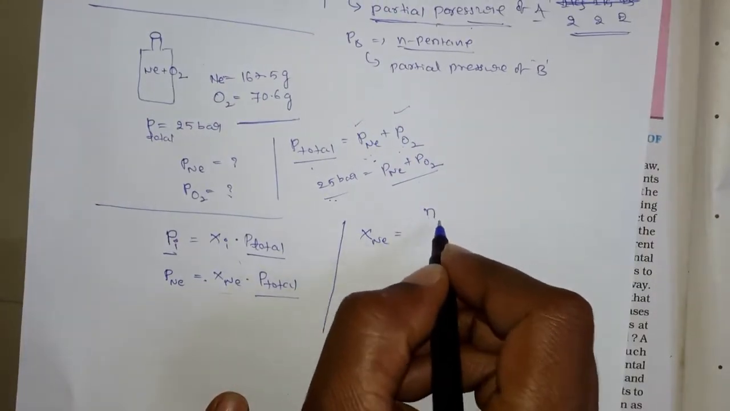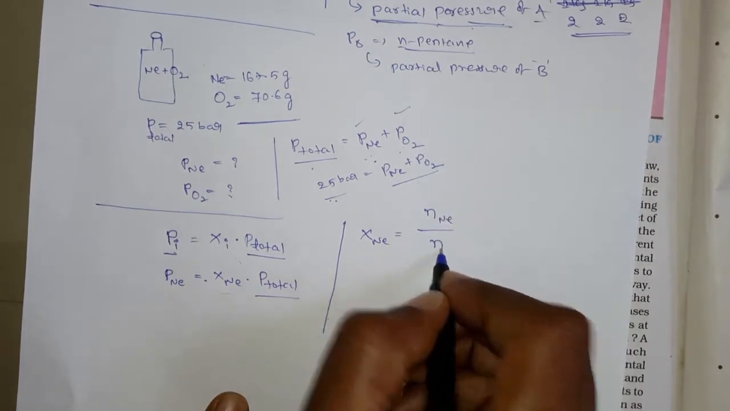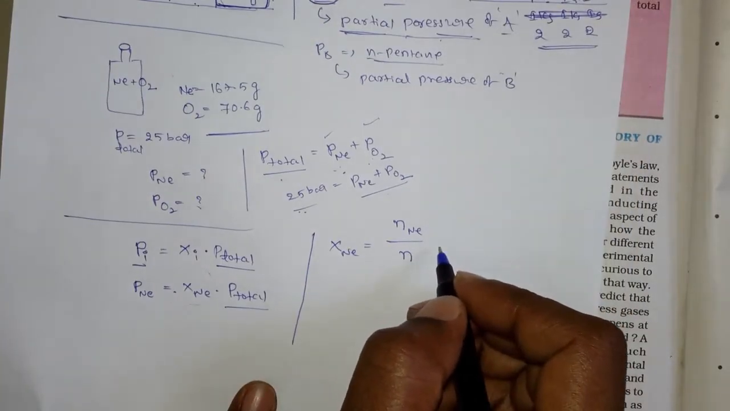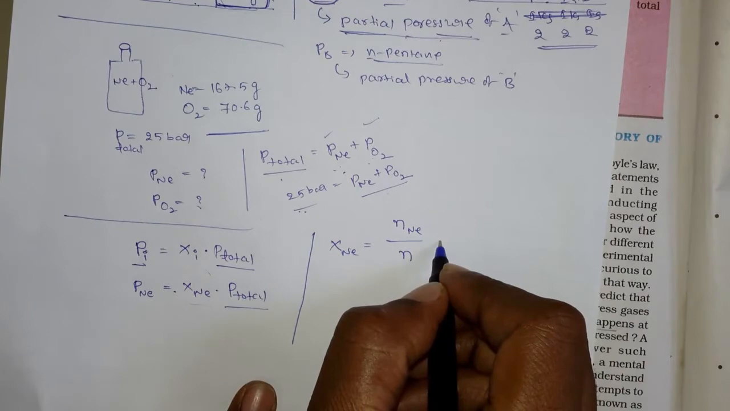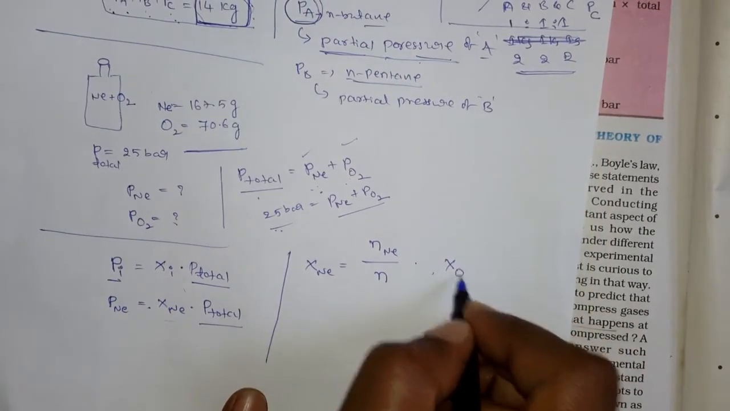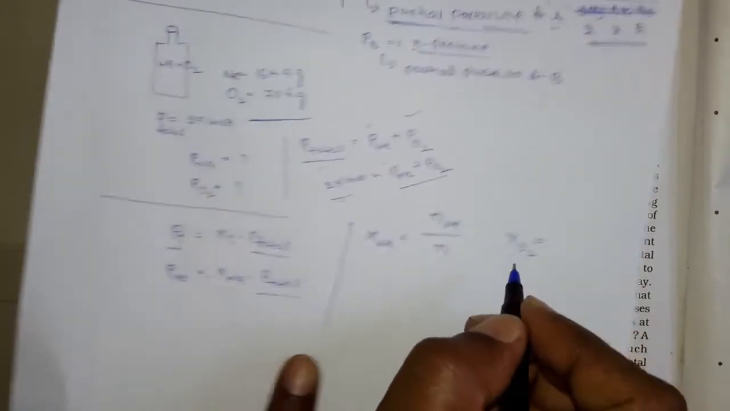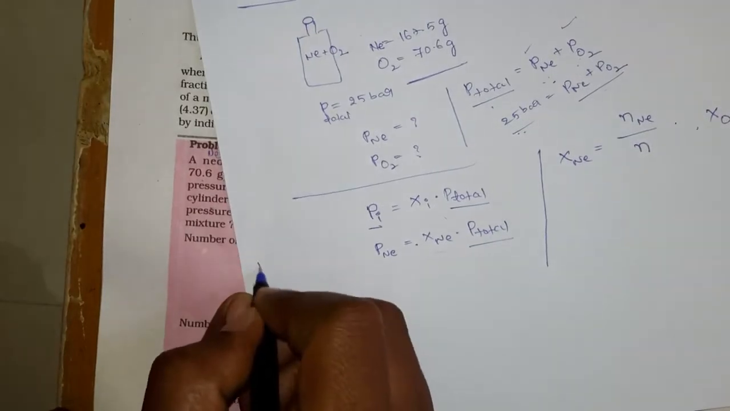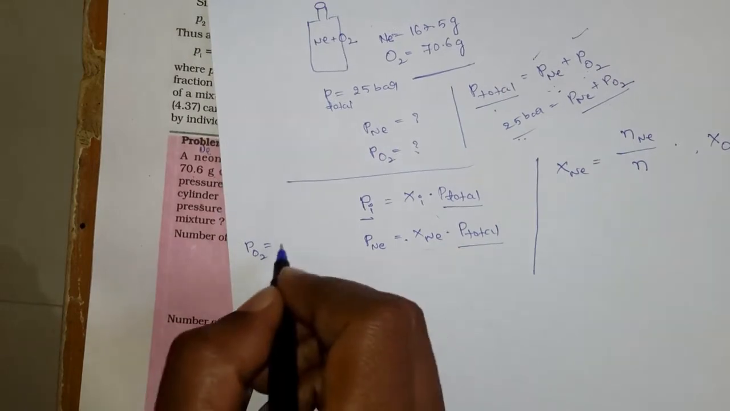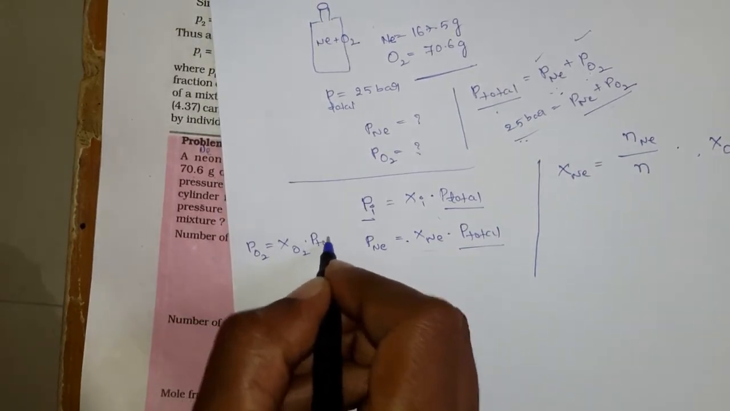That is the number of moles of neon divided by the total number of moles. Okay, so what is the total number of moles? What is the number of moles of neon? Do you know? No, don't know. Then what is the mole fraction of the dioxygen? Again, you can calculate like this. The partial pressure of the dioxygen is equal to the mole fraction of dioxygen into P total.